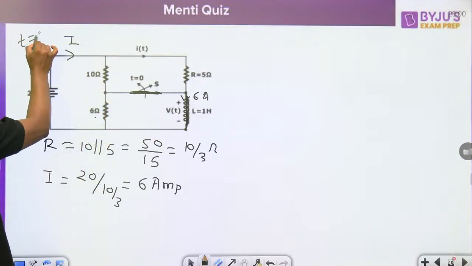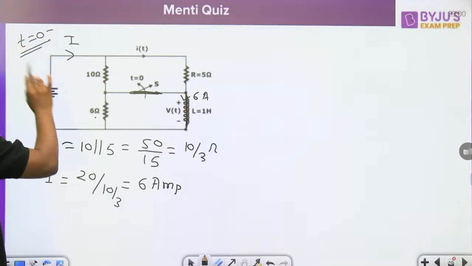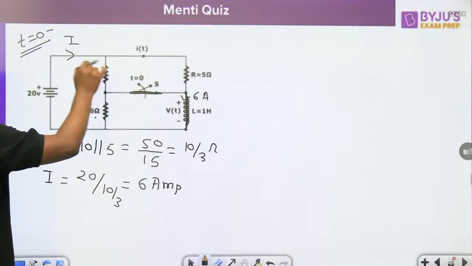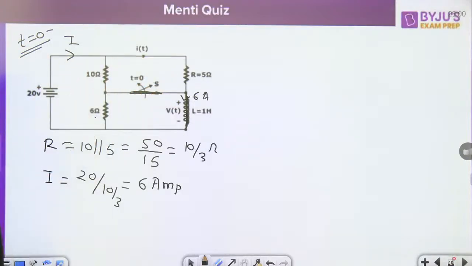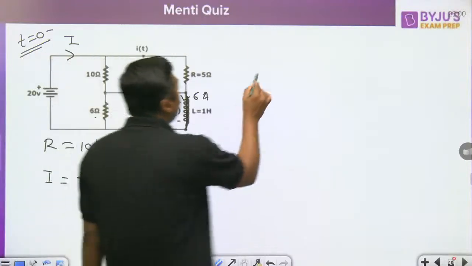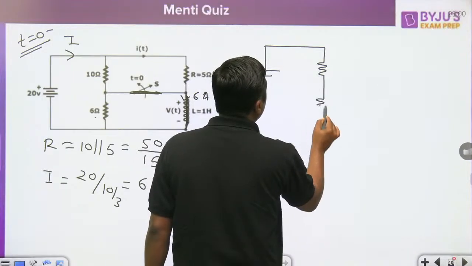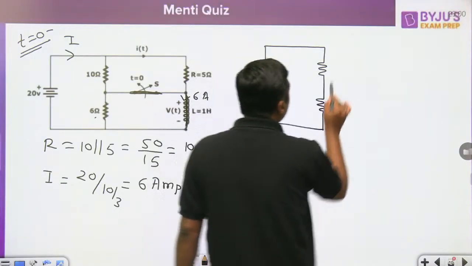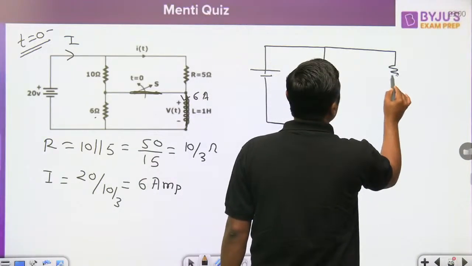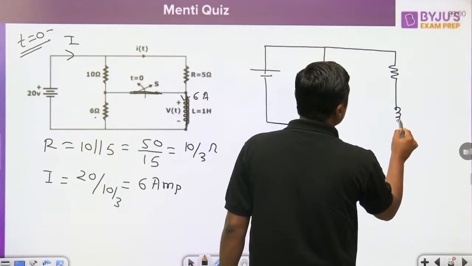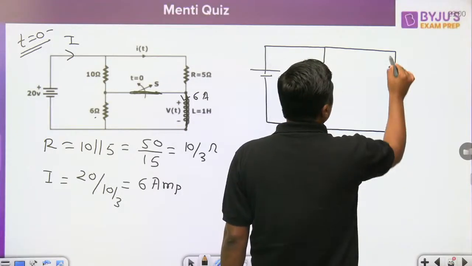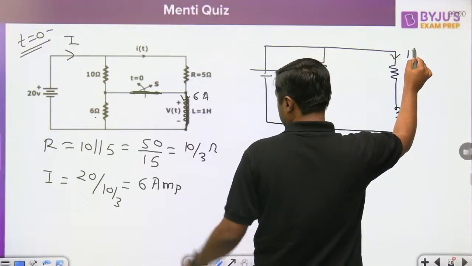This is the diagram exactly at 0 negative. Under steady state, the inductor acts as a short circuit. Complete current will pass through the inductor. Now, exactly at t equal to 0 plus, the switch is open. That is the diagram. The inductor does not allow a sudden change of current. So what is the current here? 6 ampere.